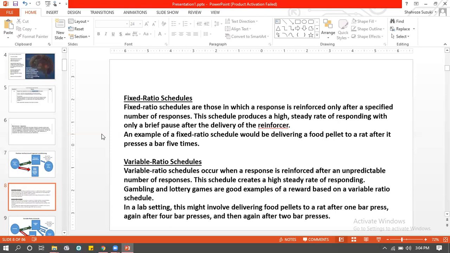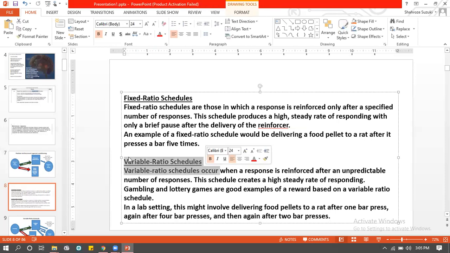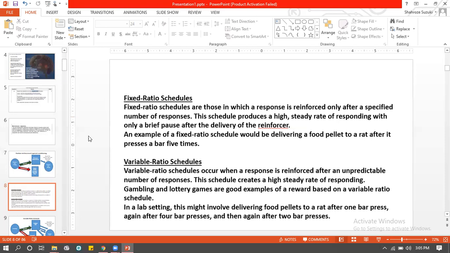So this occurs in lottery. This occurs in gambling. This occurs in lucky draw, right? Anything that does not have a 100% fixed guaranteed outcome. Outcome है guaranteed है लेकिन fixed guaranteed नहीं है, उसको हम variable ratio schedule के अंदर ला सकते हैं. So variable ratio schedule is going to be used to explain the gambling disorder. Fixed ratio is going to be used to explain kleptomania and pyromania.